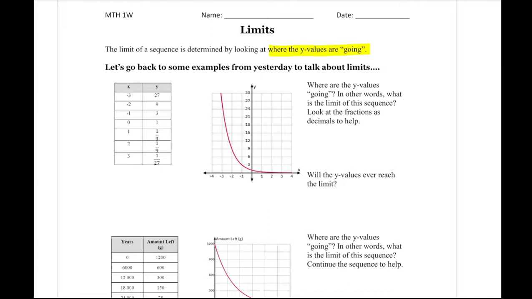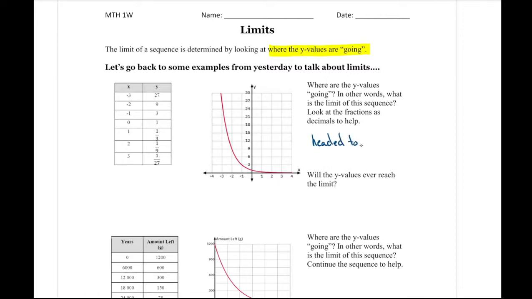So if I look at some of the examples from yesterday, we saw this example where our pattern was dividing by 3 every time. So we want to ask the question, where are the y values going? Or in other words, what is the limit of this sequence? And I can look at my fractions to kind of help me figure that out, or continue the pattern to figure that out. So where are they going? Where are they headed?